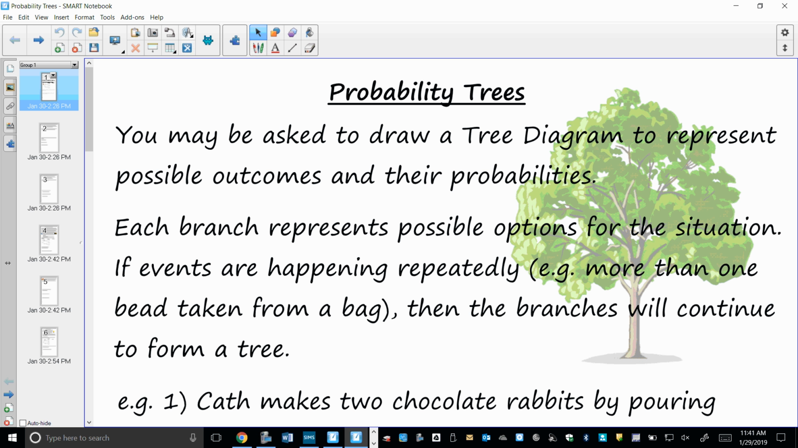Right, so let's also talk about trees. This may be new to you. Have you talked about trees before? You may be asked to draw a tree diagram to represent possible outcomes and their probabilities. Each branch represents a possible option in the situation. If things are happening repeatedly, e.g. more than one item being taken from a bag, then the branches will continue to form a tree.